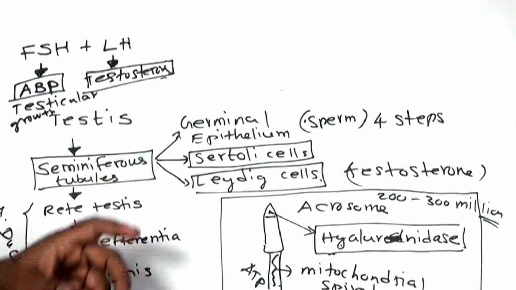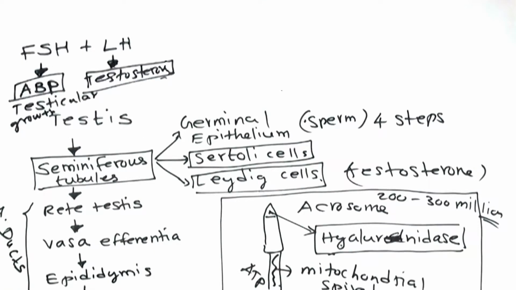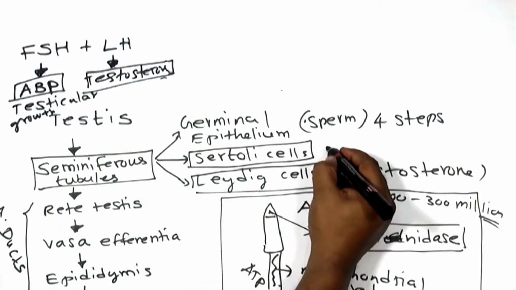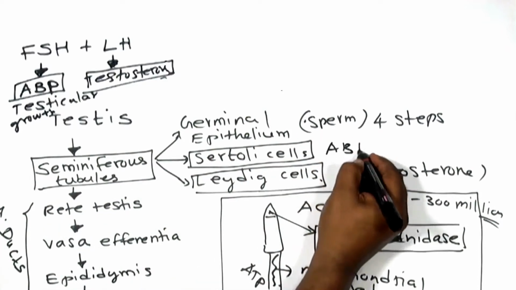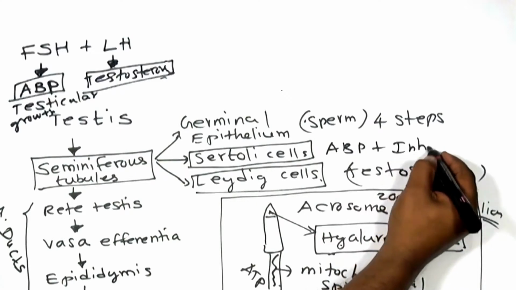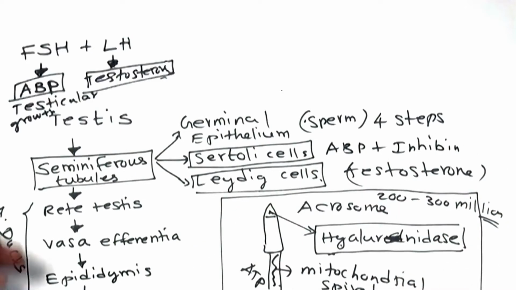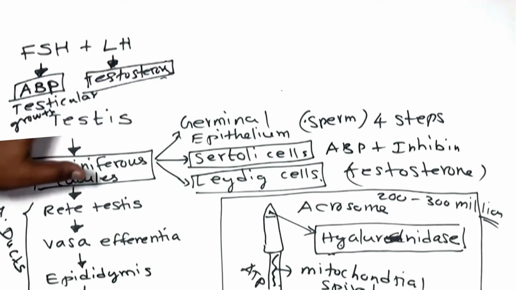Also, another important function apart from the androgen binding protein is inhibin. Inhibin is also produced along with this, and it acts against sperm formation. So there are two important things: androgen binding protein plus inhibin. Inhibin acts against the testosterone function. Okay, so these are all the points we need to discuss in the male reproductive system.